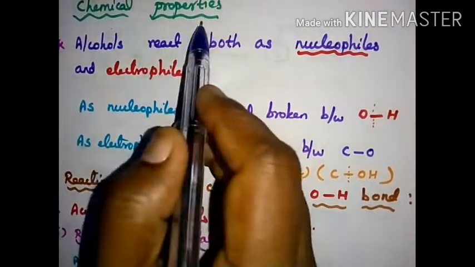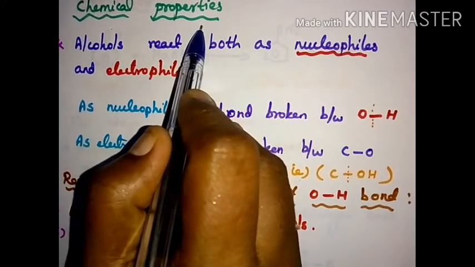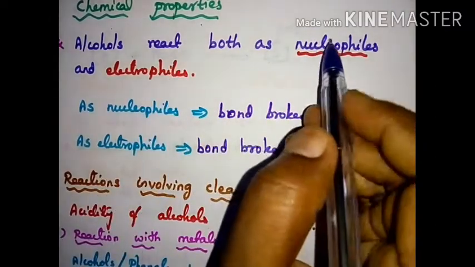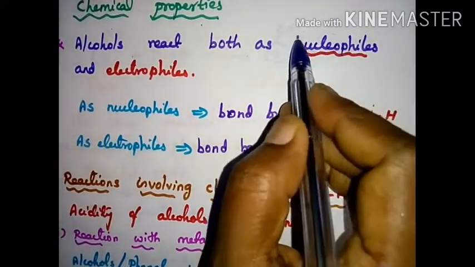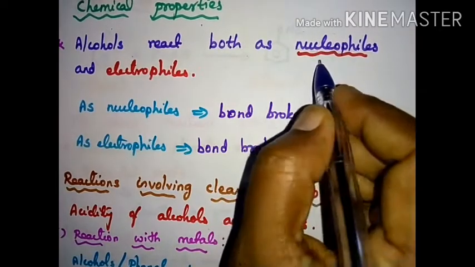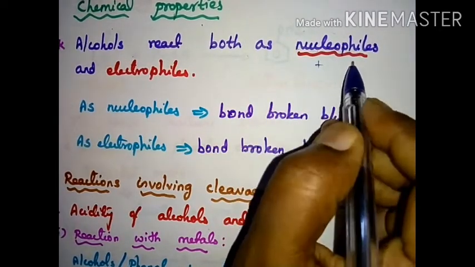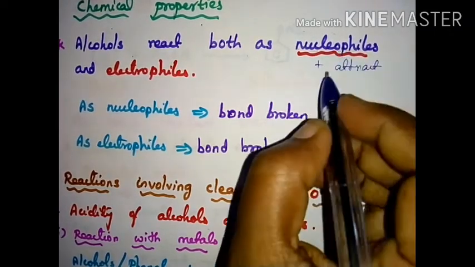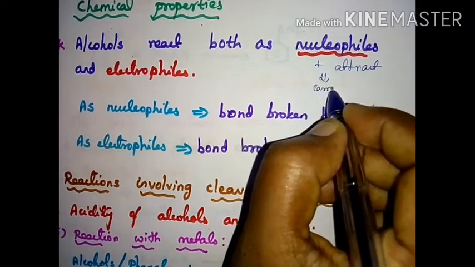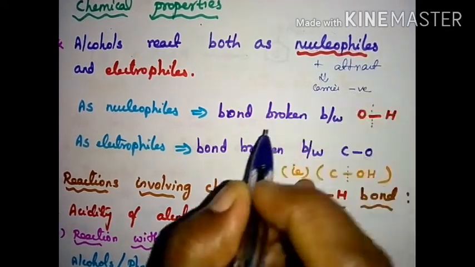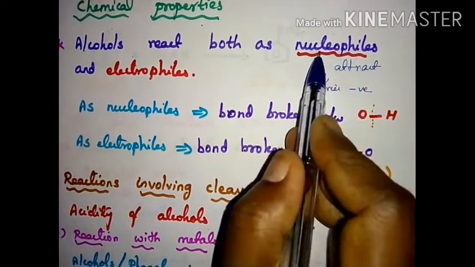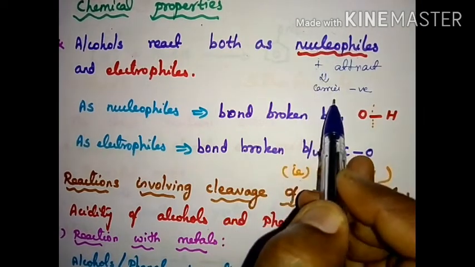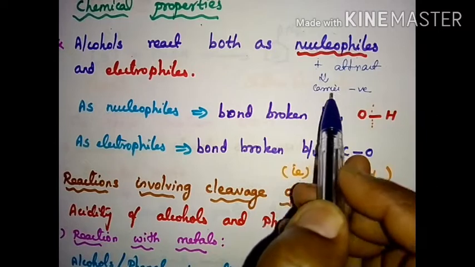Now we are going to see the chemical properties. Alcohols react with both nucleophiles and electrophiles. Nucleophile: nucleus carries which sign? Plus sign. Philic means attracting. It has a tendency to attract the plus, so it carries which sign? Minus sign, negative. So nucleophilic: nucleus plus sign, philic attraction. It has a tendency to attract the plus sign, so it must have a negative sign.